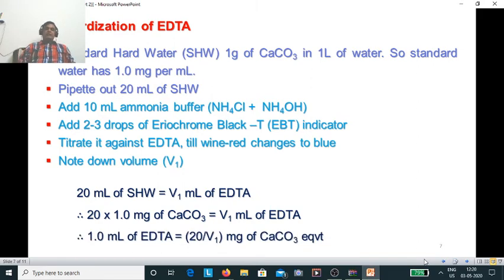So from that equation, 1 ml of EDTA would be equivalent to 20 divided by V1 milligram of calcium carbonate equivalent. That could be used in further calculation.